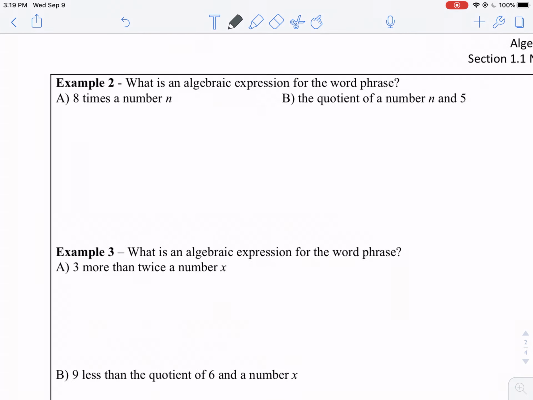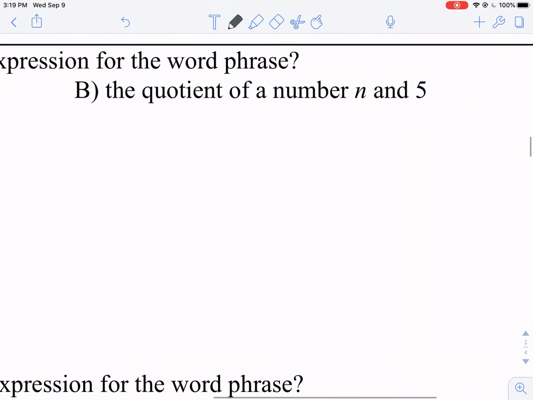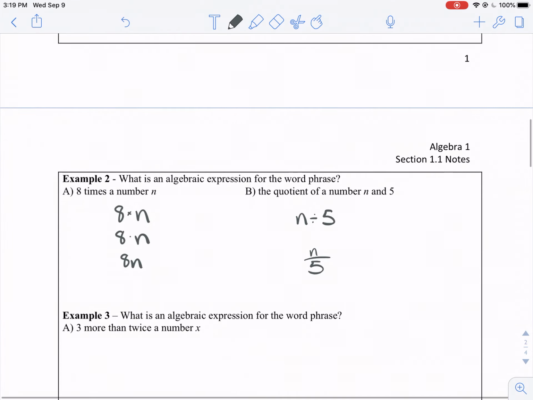We have 2 more. 8 times a number n looks like this. 8 times n, or you could do 8 times n with a little dot. My favorite way though, because it's the cleanest and the quickest, is 8n. These all work. You remember that quotient means divide. That gives us n divided by 5 or n over 5. Those are all great.